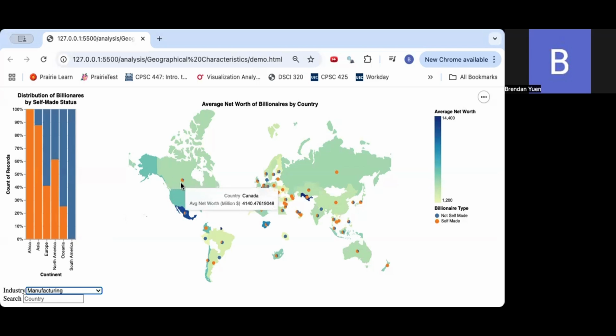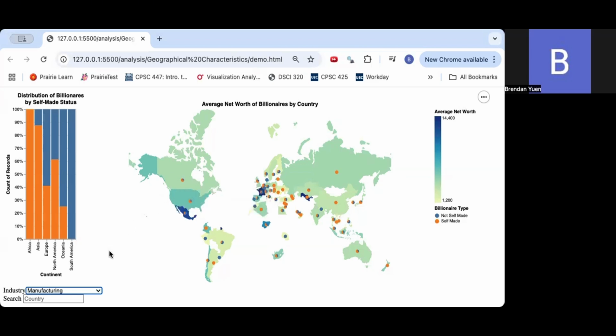And also on the choropleth, we have a superimposed pie chart, which shows the proportion of self-made to not self-made within the country. So in Canada, we have 71% of billionaires are self-made. And if we hover over the blue part, we can see that about 29% of Canadian billionaires are not self-made.